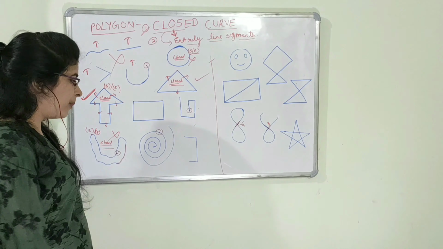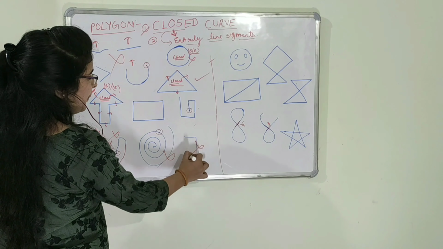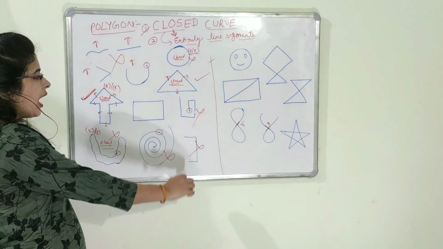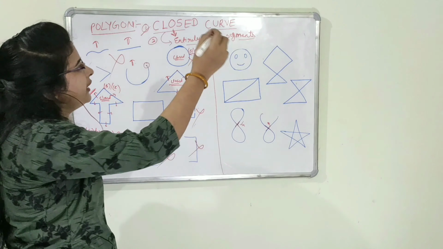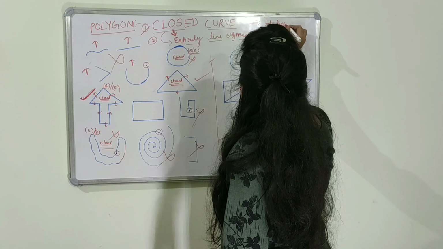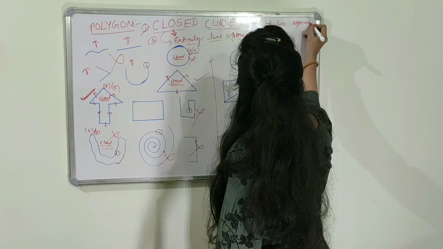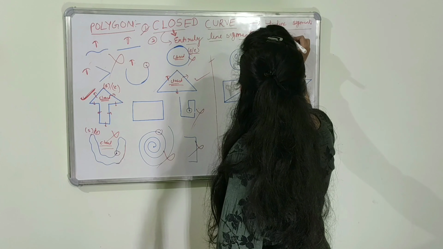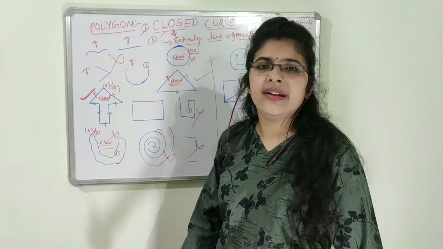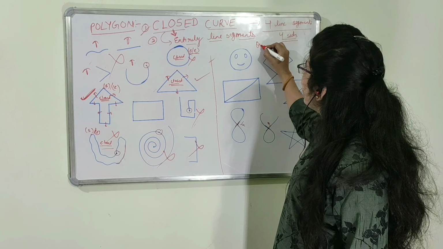And this is open. ये तो open है, so there is not any chance that it can be a polygon. This is also open and this is also an open curve. Okay. Now, a polygon which is made up of four line segments, or you can say which is made up of four sides, or which has four line segments as a curve, is known as a quadrilateral.